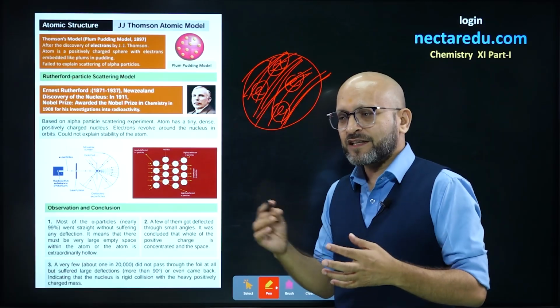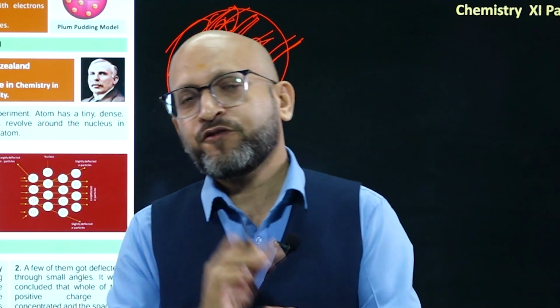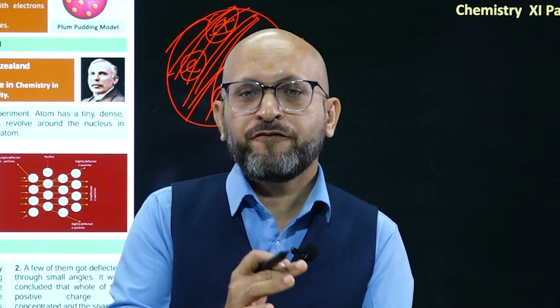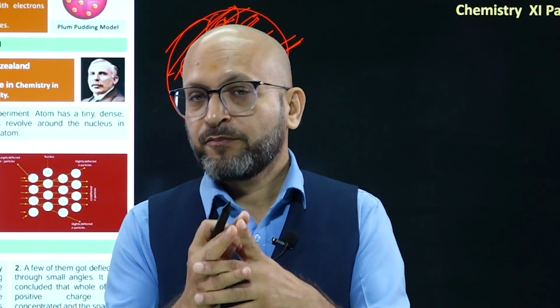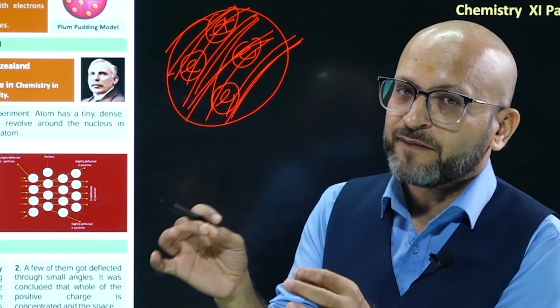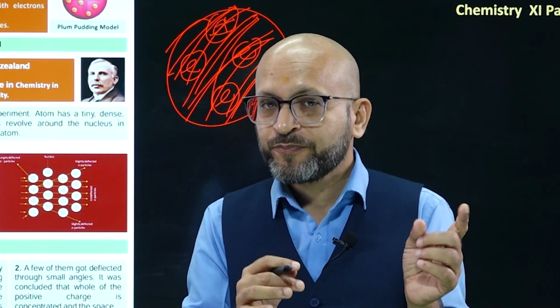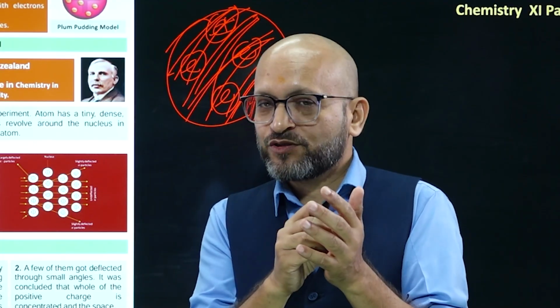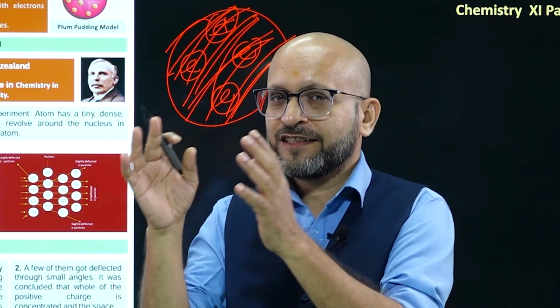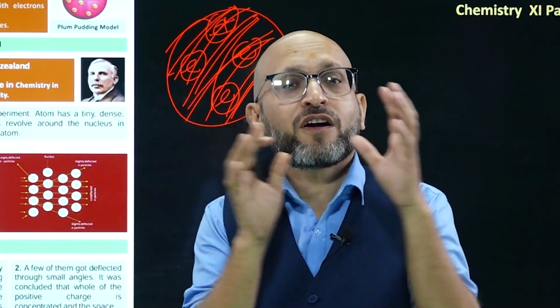Next, there was another scientist whose name was Rutherford, and Rutherford gave his view about the atom or model. His view about the atom was known as Rutherford's atomic model. But before that, he had to check whether what J.J. Thomson told was right or wrong.